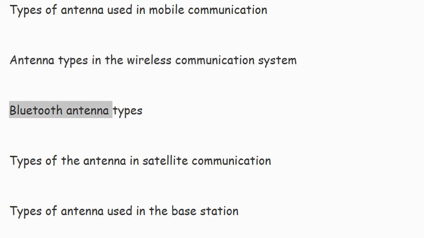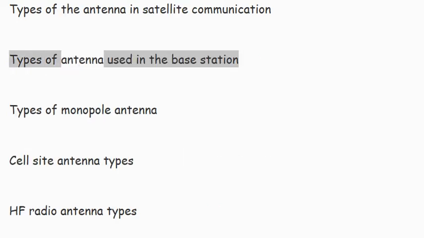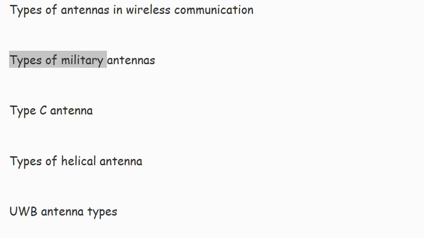Bluetooth antenna types. Types of the antenna in satellite communication. Types of antenna used in the base station. Types of monopole antenna. Cell site antenna types. HF radio antenna types. FM antenna types. Types of antennas in wireless communication. Types of military antennas. Types of helical antenna.